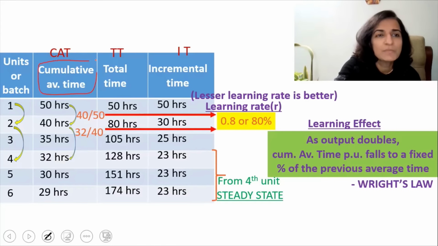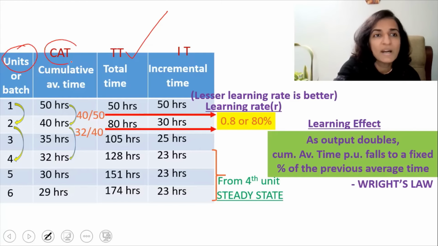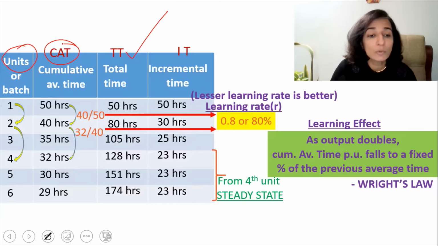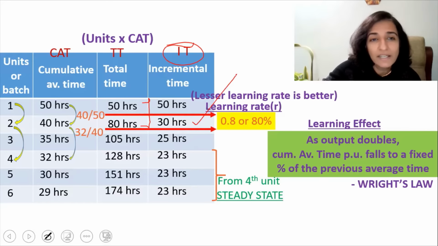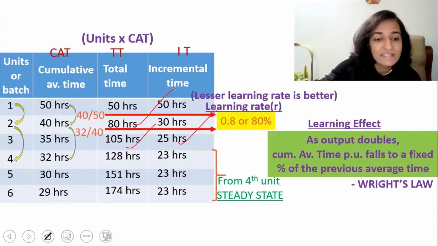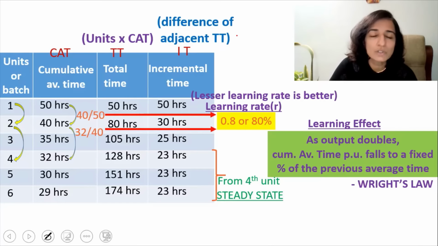Now, what is the relationship between the cumulative average time, total time, and the incremental time? The total time is actually the units multiplied by the cumulative average time. So I'm going to write that on top of total time. And what is incremental time? Incremental time is actually the difference between the total times. If you see here, 30 hours is actually 80 minus 50. 25 hours is 105 minus 80. 23 hours is 128 minus 105 and so on. So incremental time is nothing but the difference of the adjacent total times.